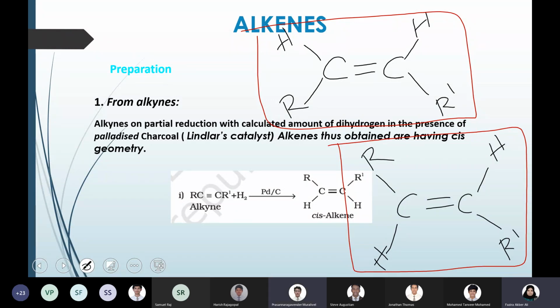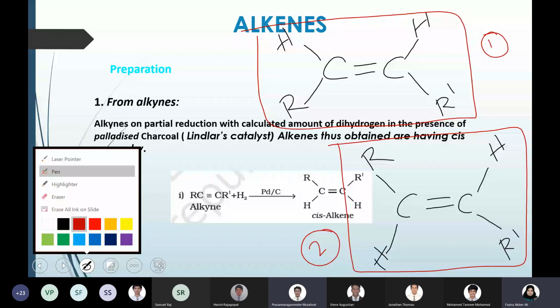These two compounds, ma'am, it's different. Like for the second one, it's like the hydrogens are diagonally opposite. What about the atoms, the molecular formula, the chemical formula of the compound, the type of groups present?